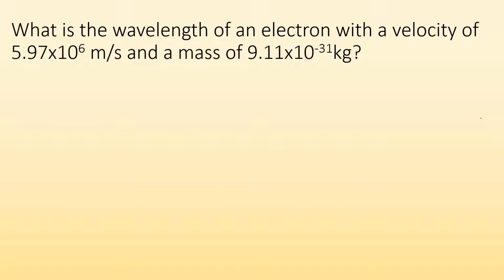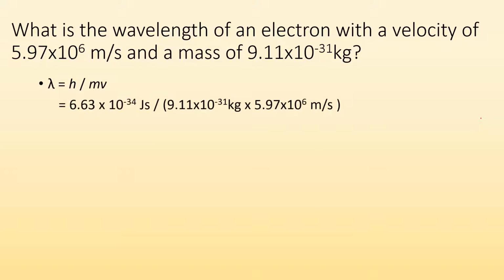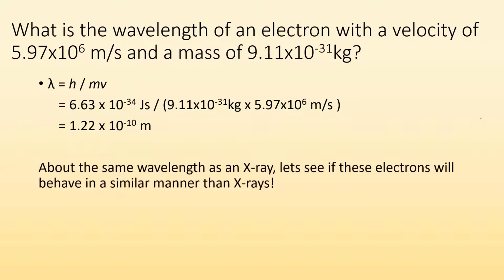Let's say an electron has a velocity of 5.97 times 10 to the 6 meters per second and a mass of 9.11 times 10 to the negative 31 kilograms. What's going to happen to the wave function there? Well, same formula, same plug-and-chug, except we have to use the numbers for the electron. And we end up with a wavelength of 1.22 times 10 to the minus 10 meters. That's about the same wavelength as an X-ray. So based on what we know about an electron, it should have a wave function similar to that of an X-ray. It should behave similar to an X-ray.